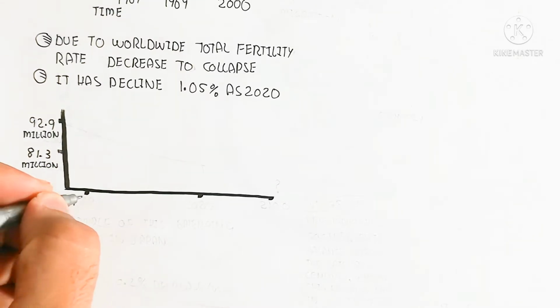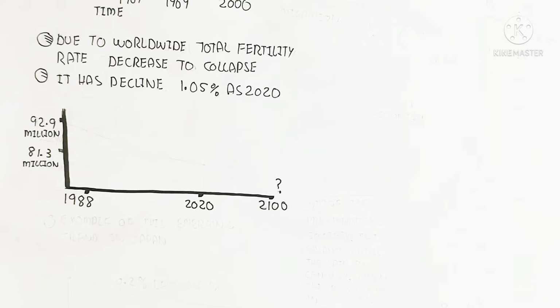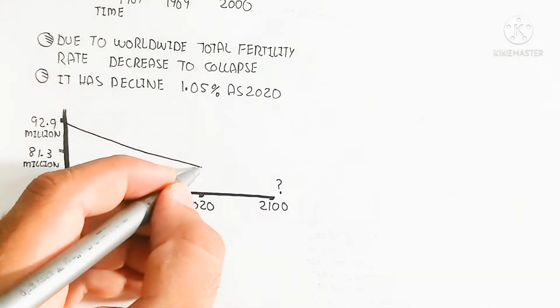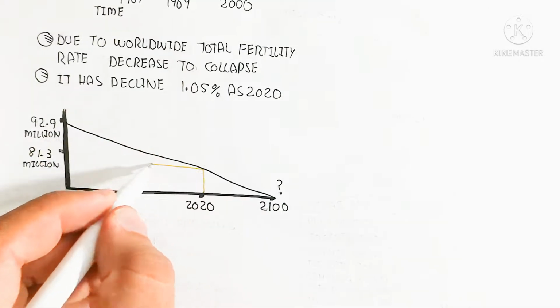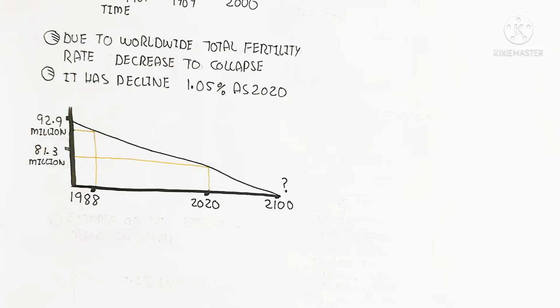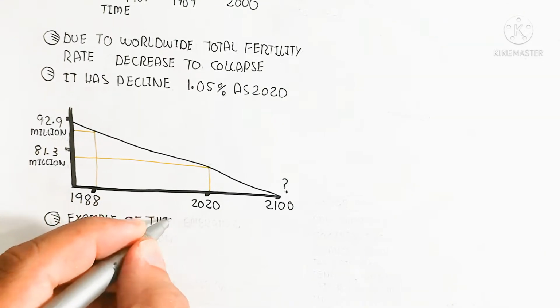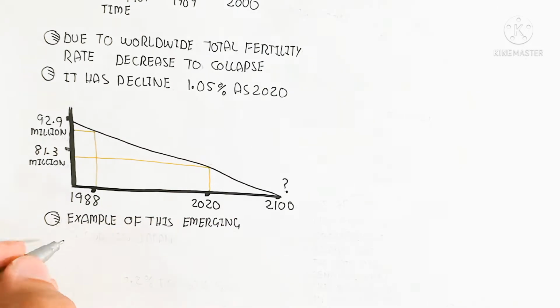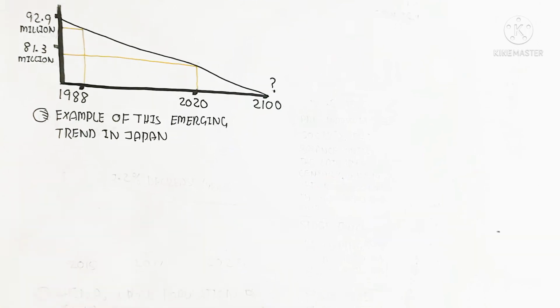Here is a graph showing 1988 to 2100. It will decrease after 2020, from a maximum of 92.9 million per year to 81.3 million per year, and ultimately going to zero.